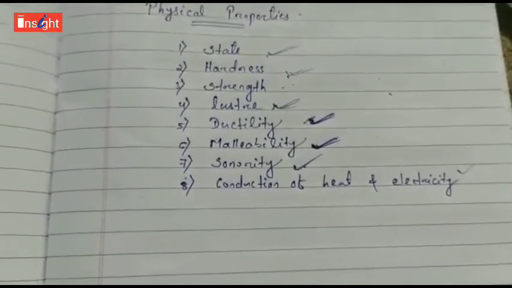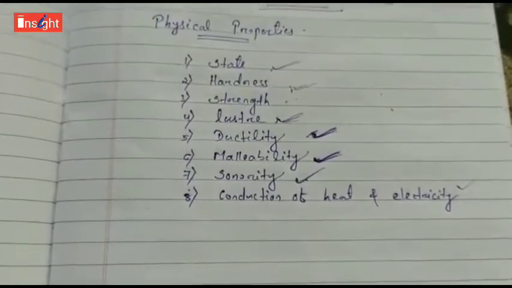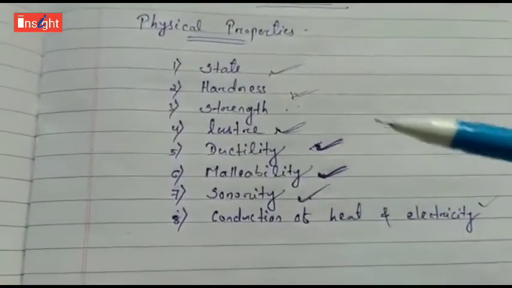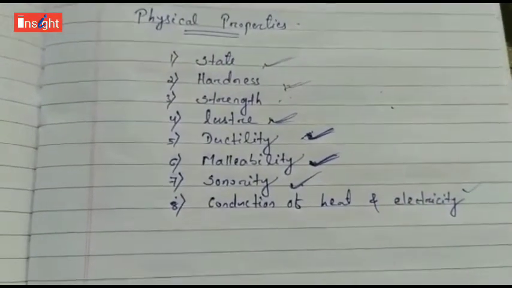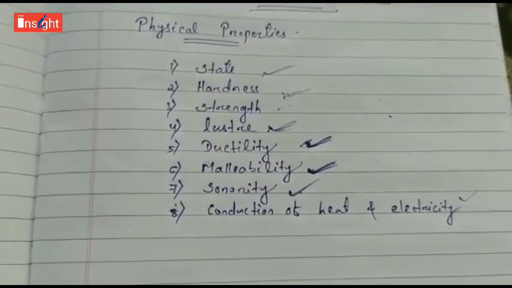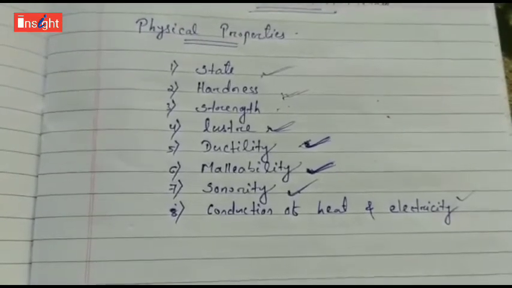So these are the physical properties we are considering among metals and non-metals, but this alone is not useful to classify metals or non-metals.